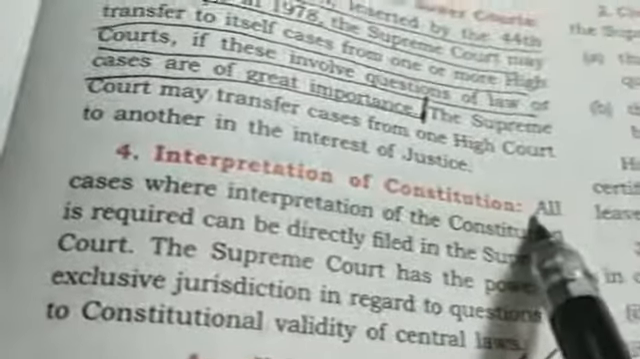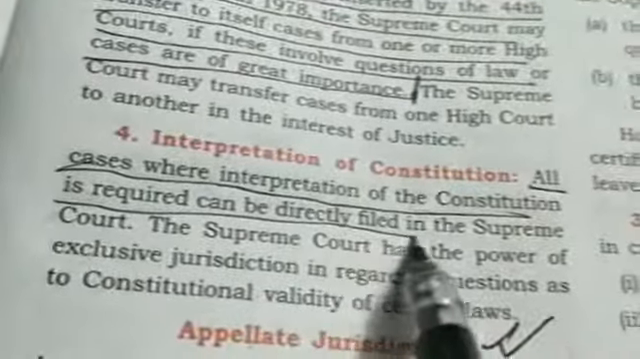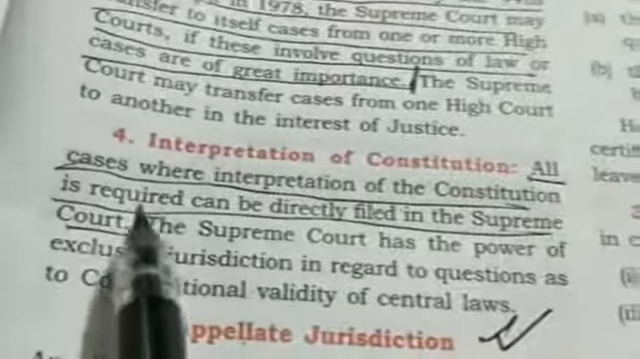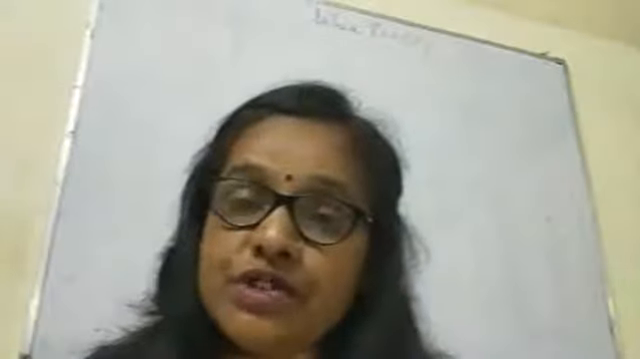Fourth power under original jurisdiction is interpretation of constitution. All cases where interpretation of the constitution is required can be directly filed in the Supreme Court. Only till here. Is it clear? So children, see, we have completed the original jurisdiction. Now what do you mean by original jurisdiction?